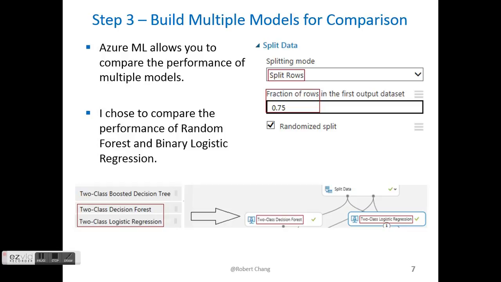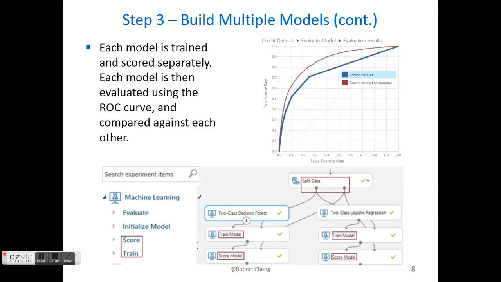Azure ML allows you to compare the performance of multiple models. I chose a random forest model and a binary logistic regression. I then train each model and score each model separately. I can then evaluate the outcomes using the receiver operator characteristic curve.